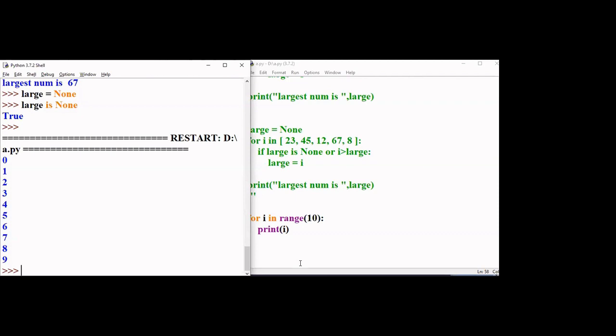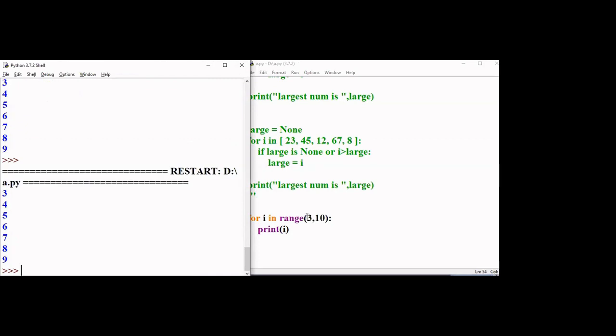Yes, can you see here? 0, 1, 2, 3, 4 up to 9. So it is going to execute up to 9 only. Now, if I want to start from index 3 to 10, what happens? From 3, it is going to execute. Can you see? Right.